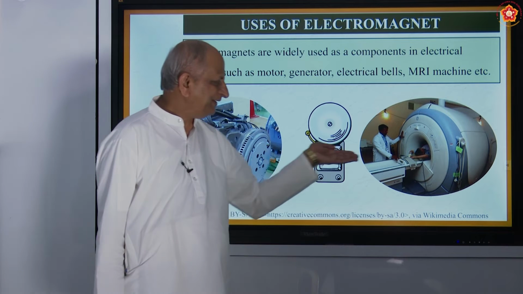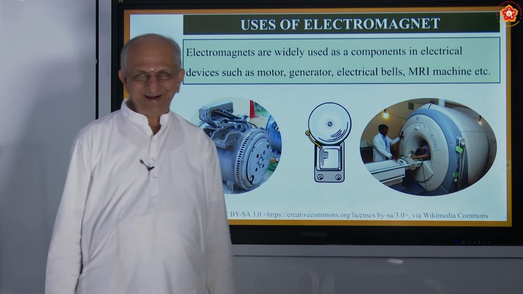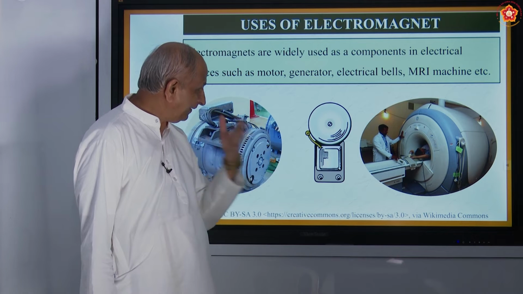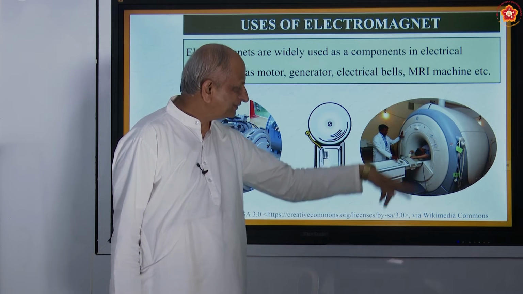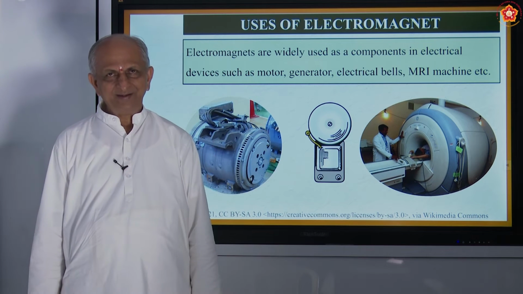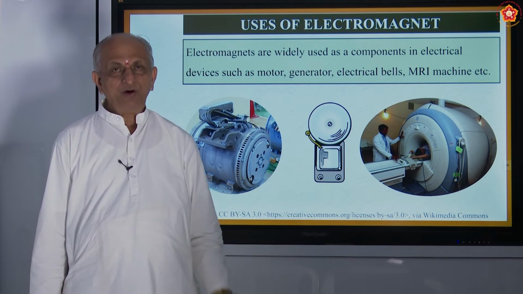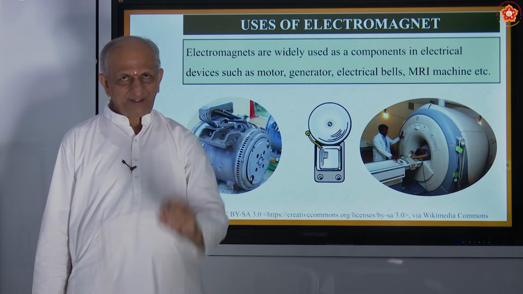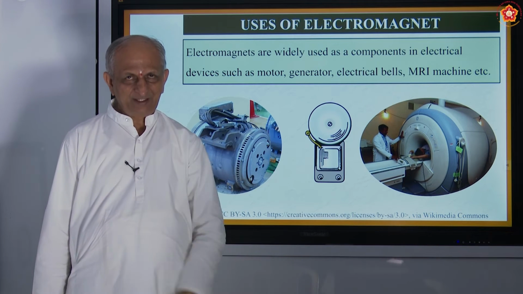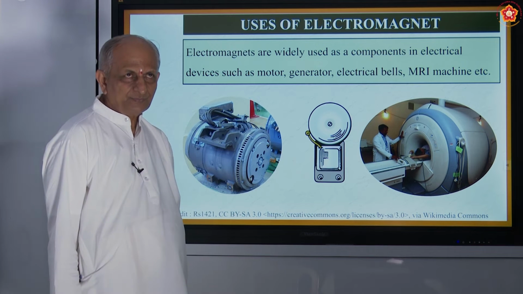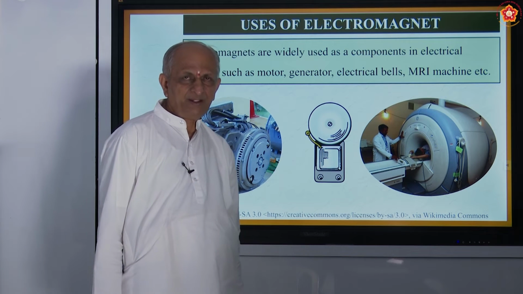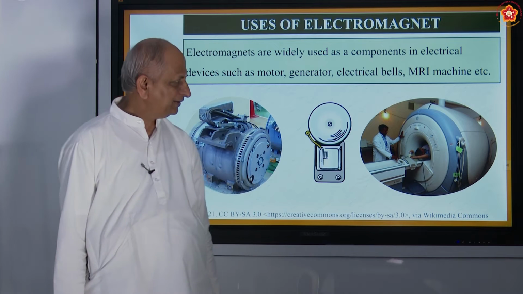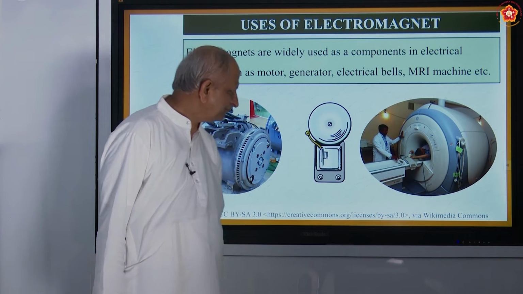Here a person is kept inside, and his images are taken. How is it taken? By a magnetic property, that will be a magnet. And any small swollen part, cancer-like cells, etc., which cannot be detected by X-rays, scanners, etc., then they use MRIs.